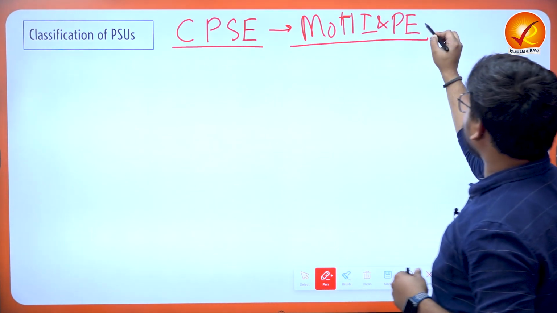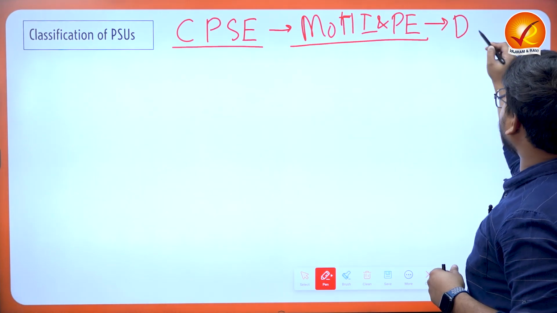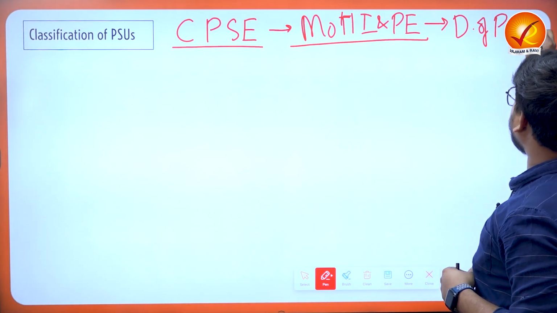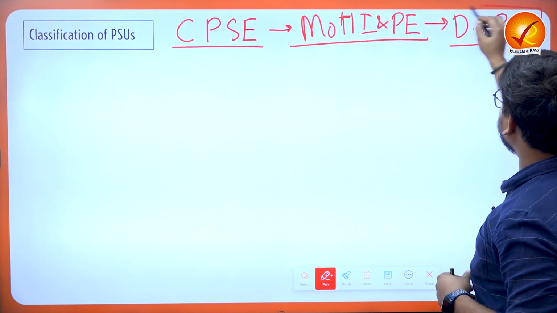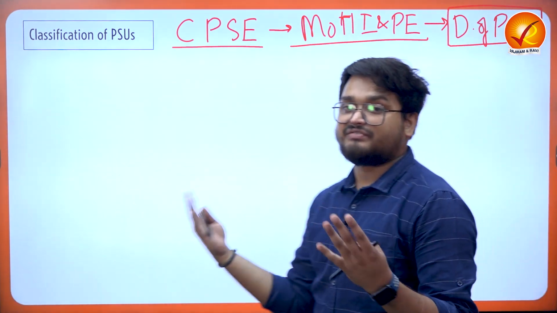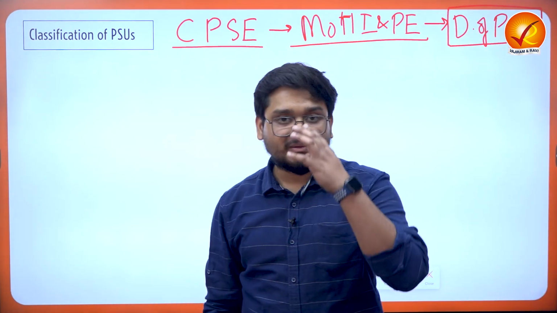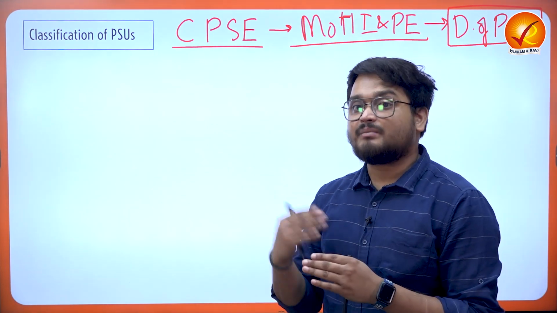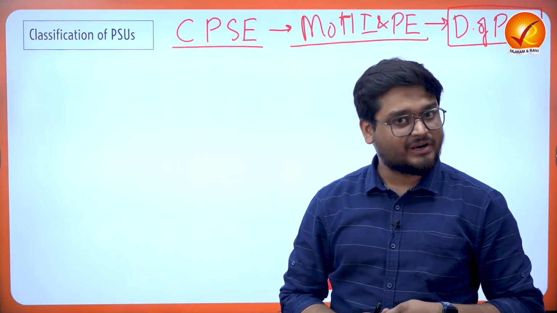Under this ministry, a specific Department of Public Enterprises is formally awarding or classifying the various central public sector enterprises on the basis of their economic performance over a period of time.